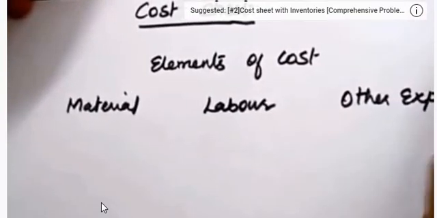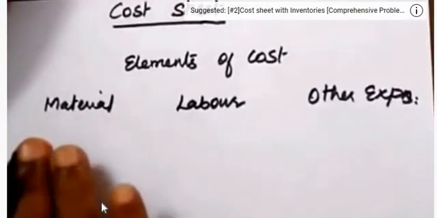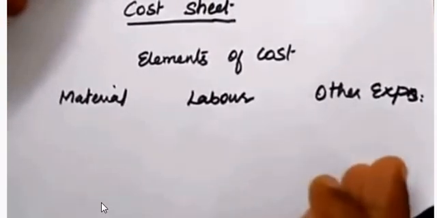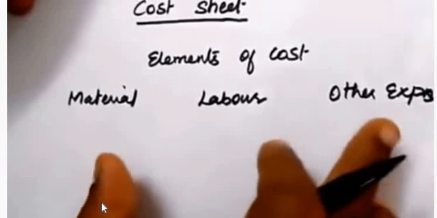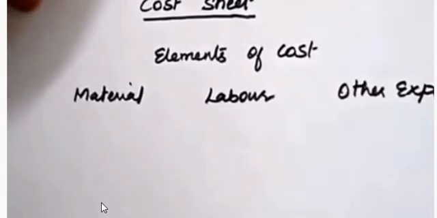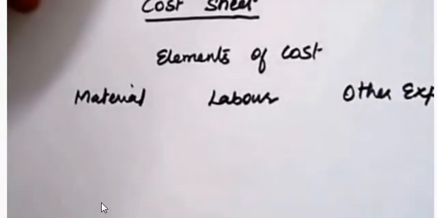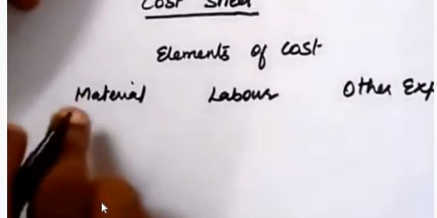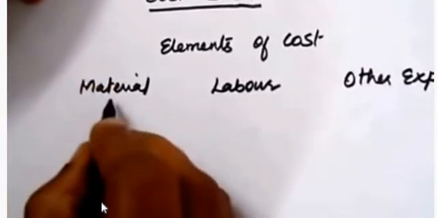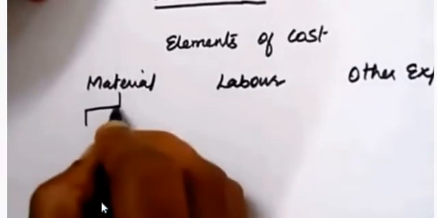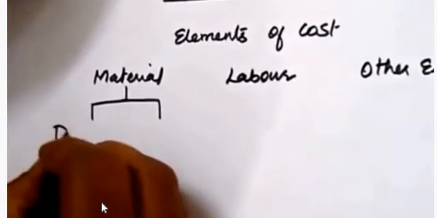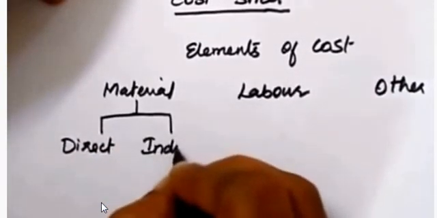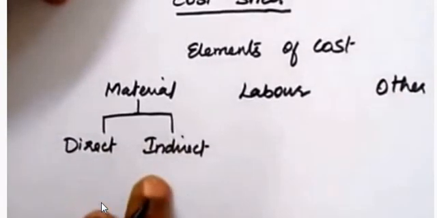Any other expenses, that is, after material cost and labor cost, you will incur some other expenses which are related to production, called other expense. I'm going to explain what the other expenses are, which are related to material, labor and other expenses. If you take all these things, material is also classified into two categories. One is direct material, another one is indirect material cost.